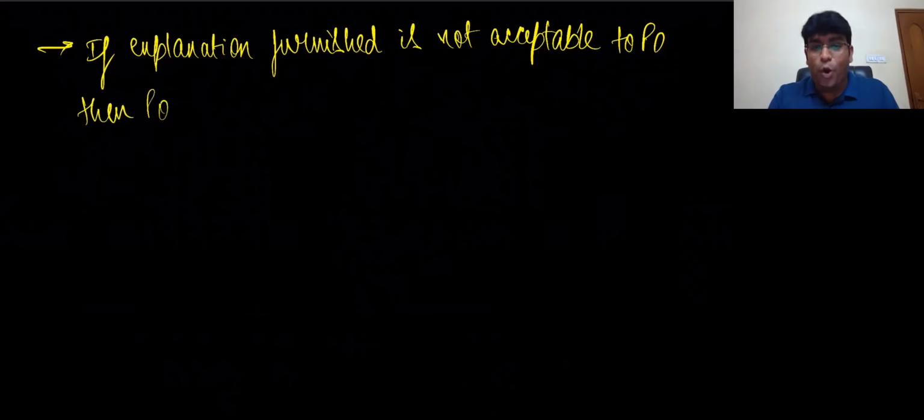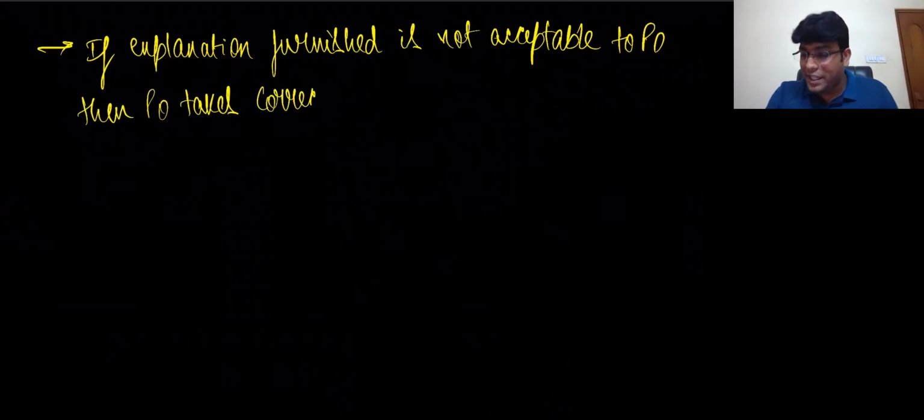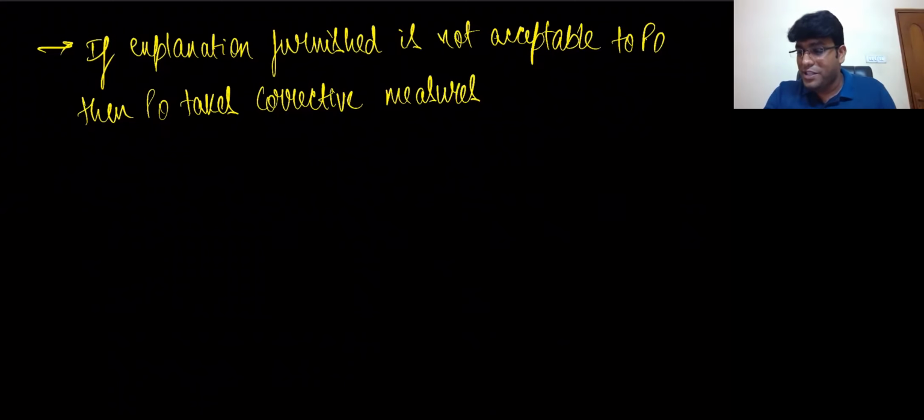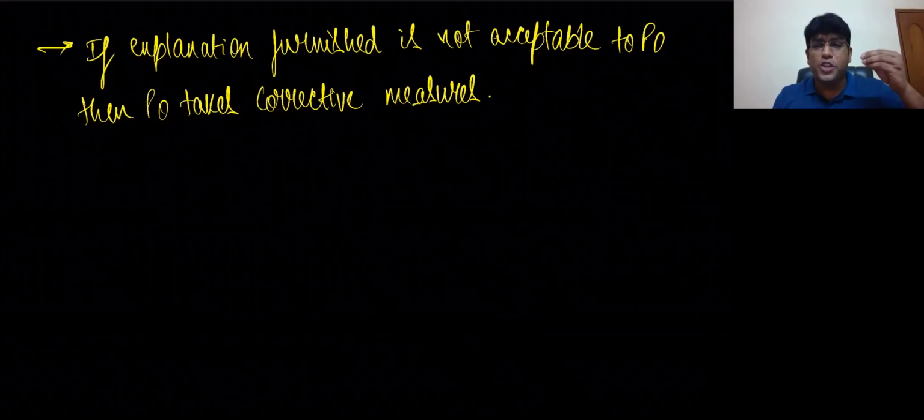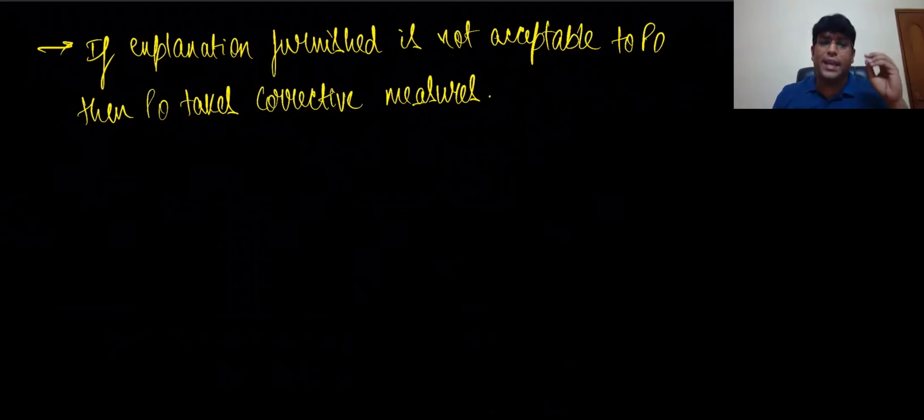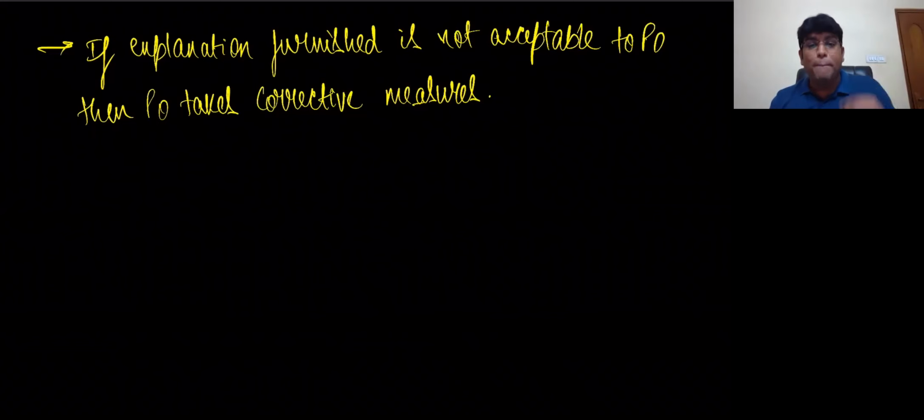Then the PO takes corrective measures. When an explanation is given by the person, there can be a case where the proper officer has accepted the explanation. If it is accepted, then no further course of action. But if it is not acceptable, only then the PO will take corrective measures.